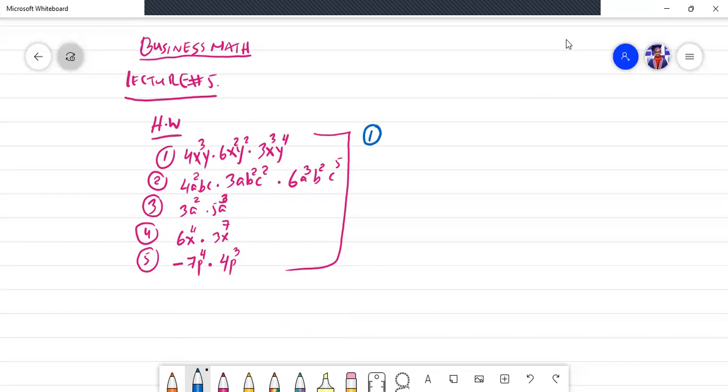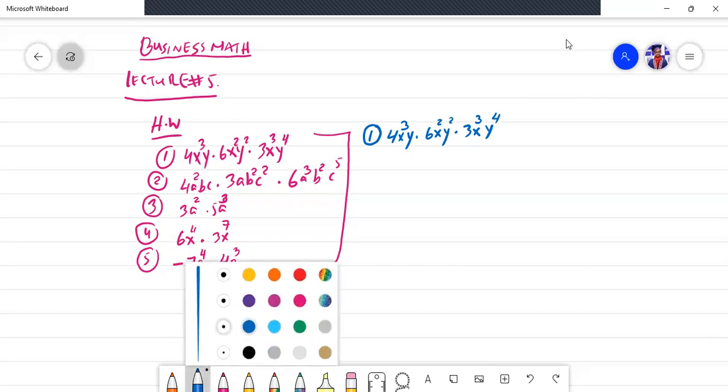Let me write the problem here first: 4x cubed y times 6x squared y squared times 3x raised to power 3 y raised to power 4. Okay, now solve the problem here. Solution.